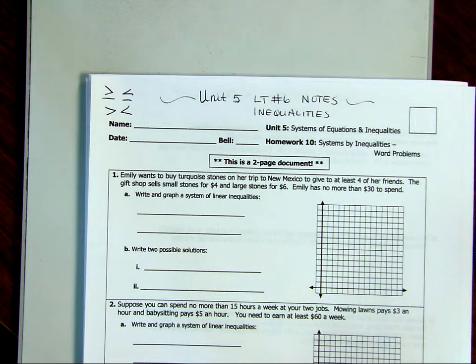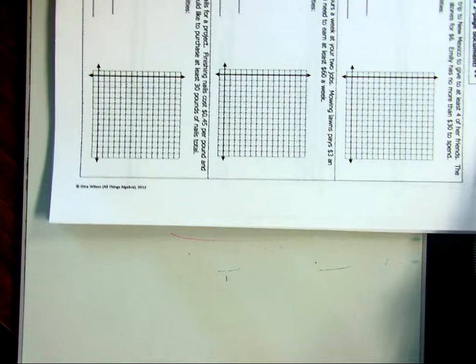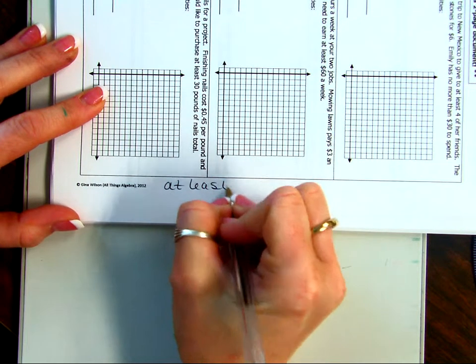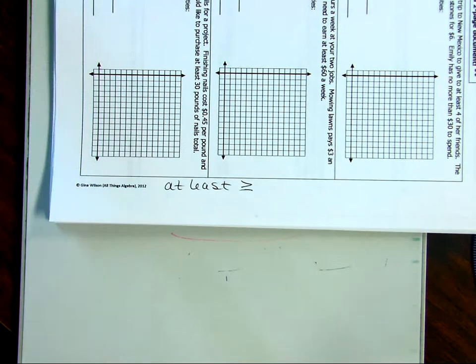No. So off to the side right here, I want you to just write a few keywords. At least is going to mean greater than or equal to. It means the very least height you can be, okay? So you can be 48 inches and still go on that ride.